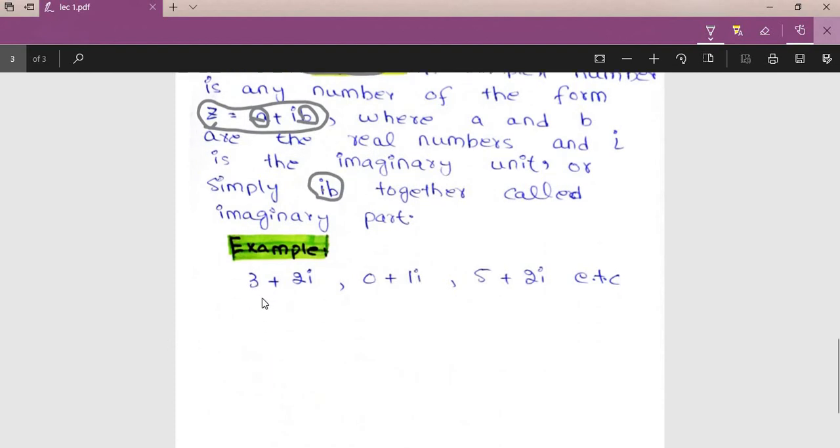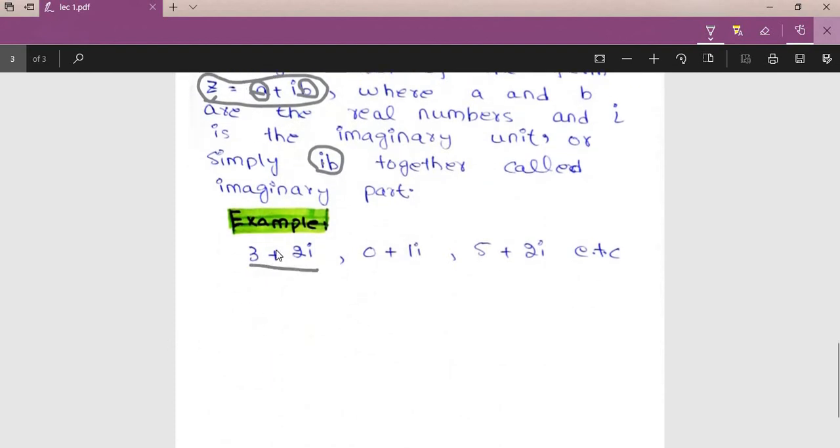Examples of complex numbers are 3 plus 2 iota, 0 plus 1 iota, 5 plus 2 iota, and even only iota.